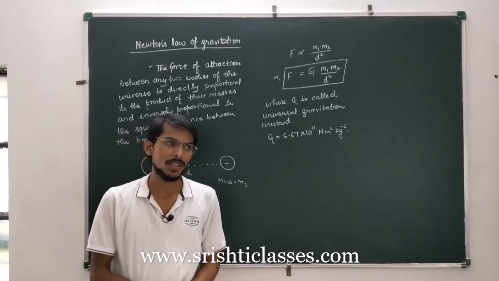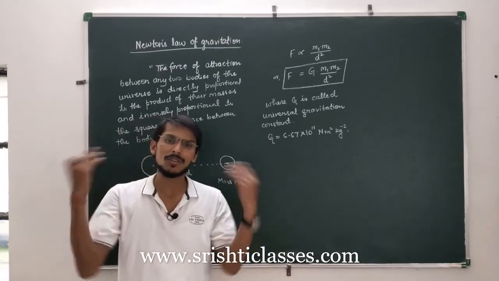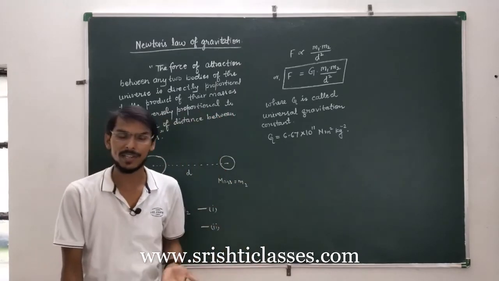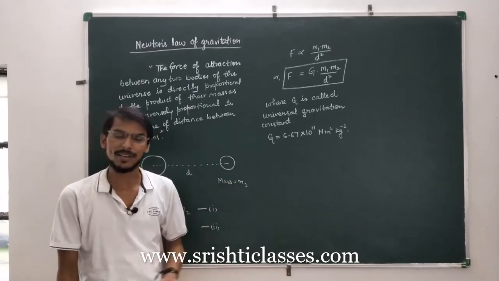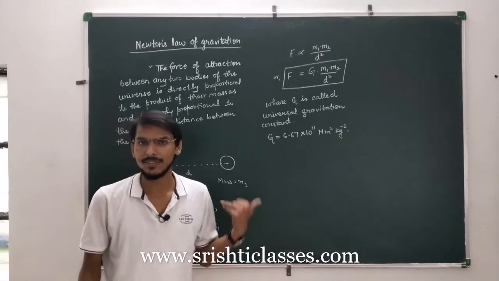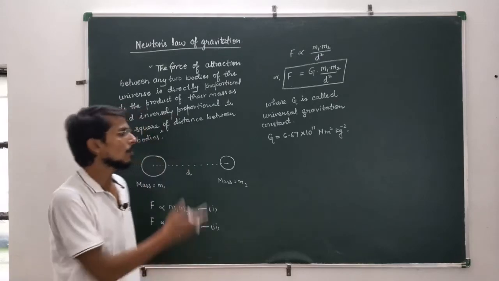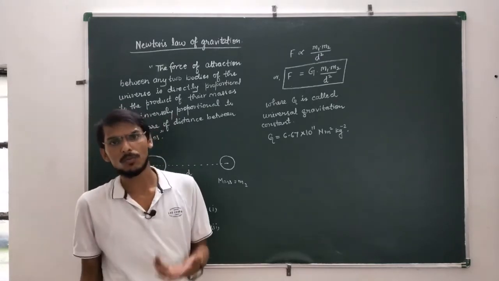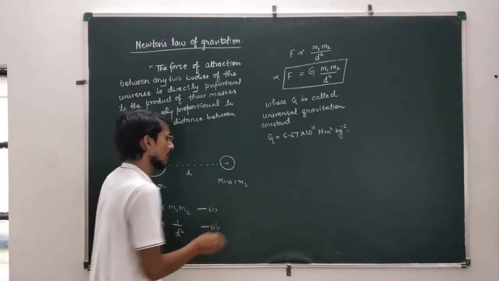So it is not only that it is valid on the surface of earth. Throughout the universe, wherever you go, this law is universal in application. That is, all the bodies of the universe are attracted by one another, and the magnitude of force is F is equal to G m1 into m2 by r square. Now, with the help of this concept, we can also derive a formula for acceleration due to gravity. So let us do that.